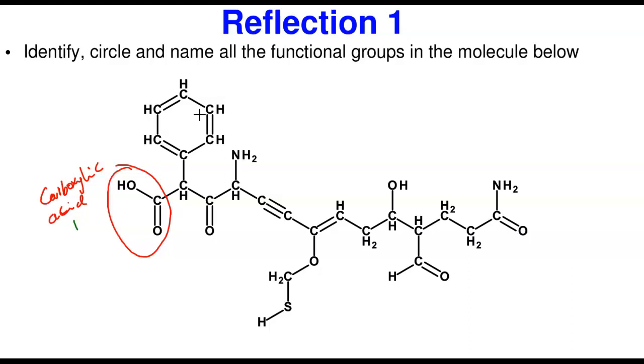The next thing attached here, look at this. This is a benzene ring, and I told you the benzene ring is the aromatic ring, of course. So this is the aromatic functional group. Aromatic, or we call them the arene functional group. That is what they are, because the benzene ring, this alternating double bond, 3 of them, you find them in this ring. Now we go to the next one.